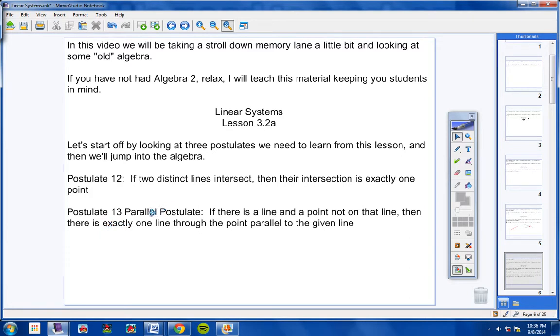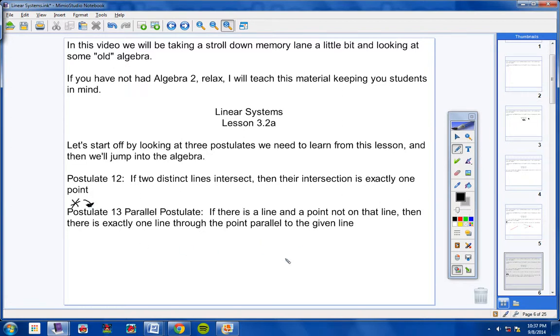Postulate 13 is called the parallel postulate. The parallel postulate, and it reads as follows: if there is a line and a point not on that line, then there is exactly one line through the point parallel to the given line. If there is a line and a point not on that line, then there is exactly one line through that point parallel to the given line. All right, I'll pause just a second while you continue to write that down. You're responsible for this on tests and quizzes, okay? And I'll wait another second. Please finish copying that down.